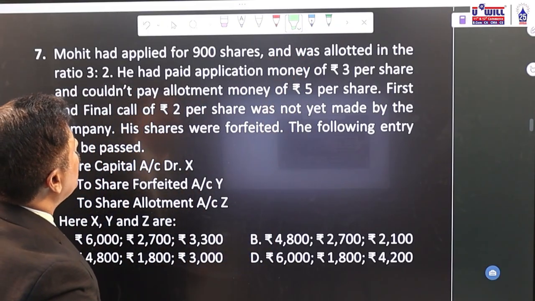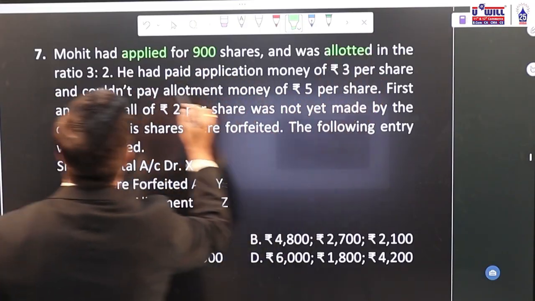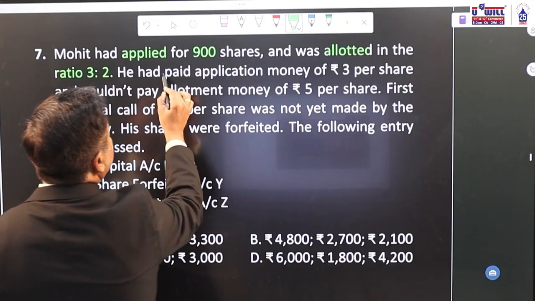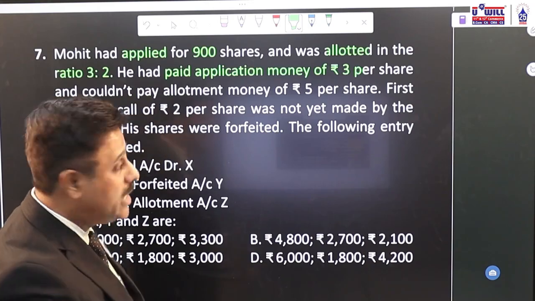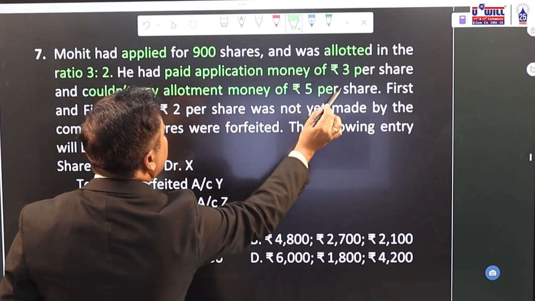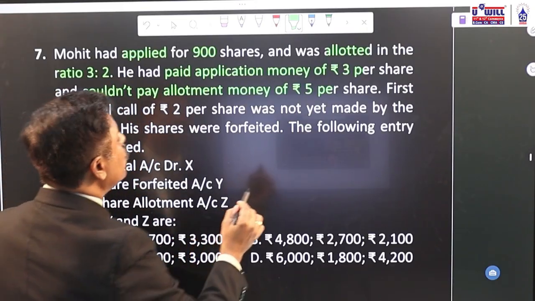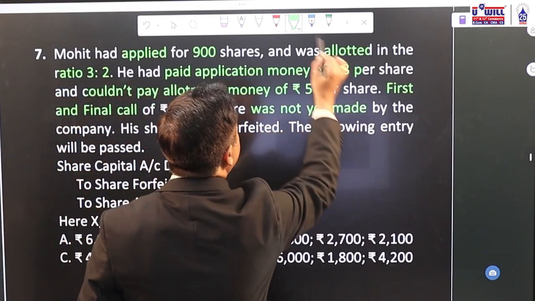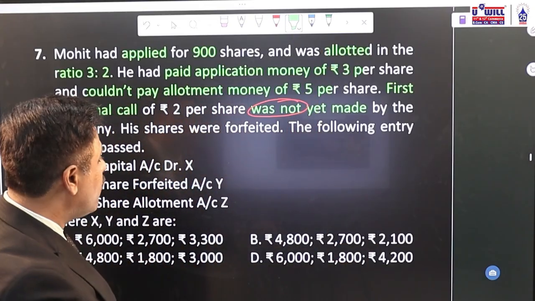Mohit had applied for 900 shares. He applied for 900 and was allotted in the ratio of 3:2. He had paid application money of rupees 3 per share. So 900 into 3, 2700 is what he has already paid. And he could not pay the allotment money of 5 per share. The first and final call of rupees 2 per share was not yet made by the company. Only till allotment they have called.